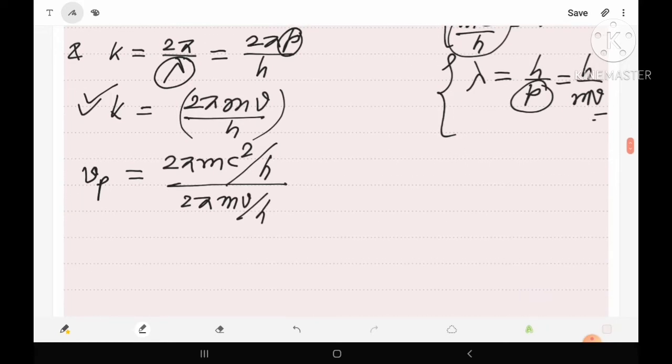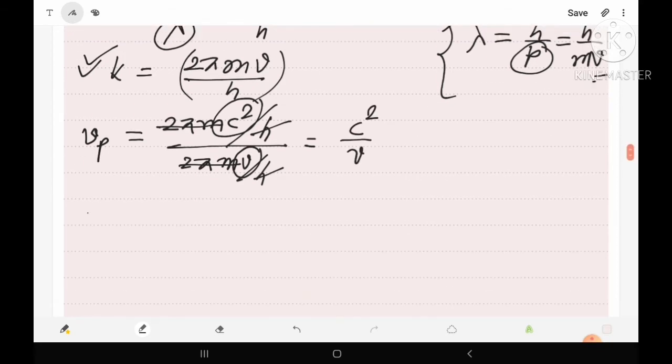Now let us solve it. Then 2 pi m will be cancelled out, and h will be cancelled out. Only we have c square at the numerator and v at the denominator. So here Vp equals c square upon v. Now we have the final relation for phase velocity, Vp equals c square upon v.